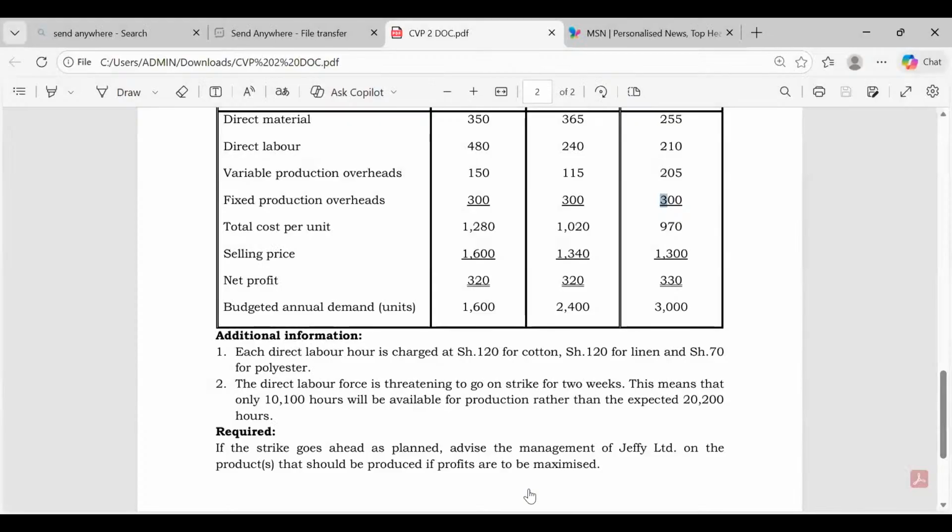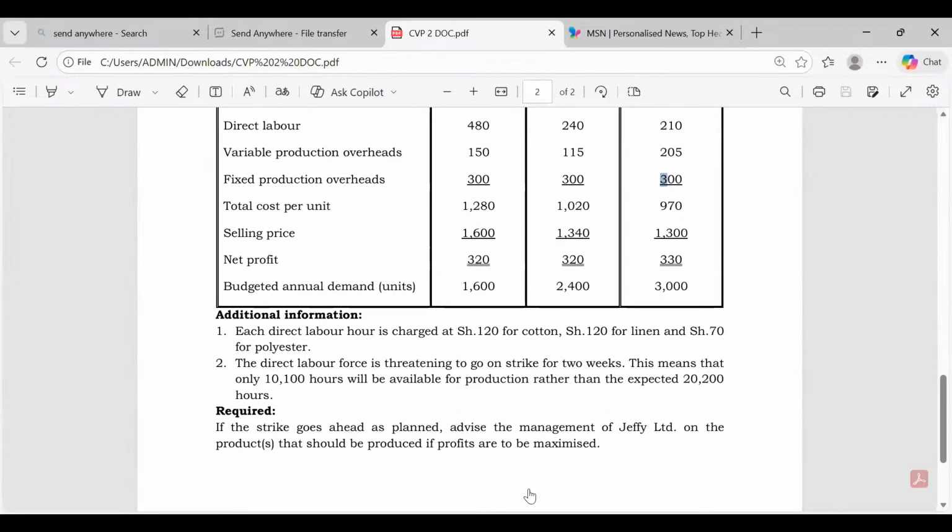Remember we said fixed cost is always based on budgeted output, budgeted demand. How do we get total fixed cost? It's from these fixed production overheads. Yeah, 300 times 1600 plus 300 times 2400 plus 300 times 3,000. That's how we got the total fixed overheads. Is there anybody who has some other questions? Yeah, so that is what we are required to do to be able to get all the marks.